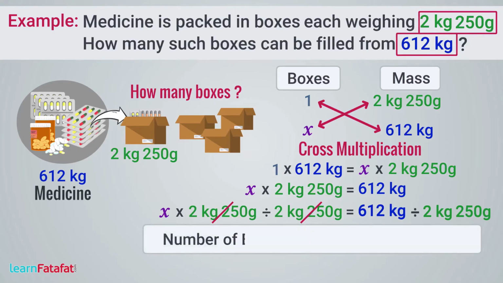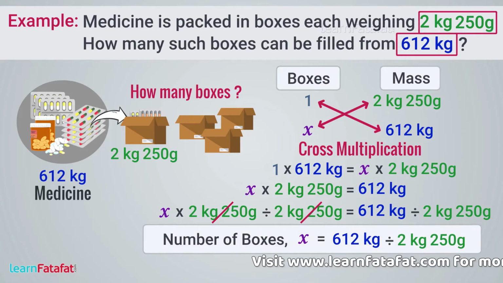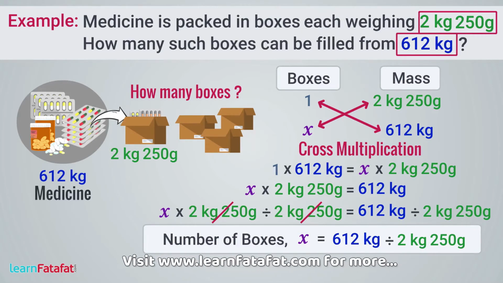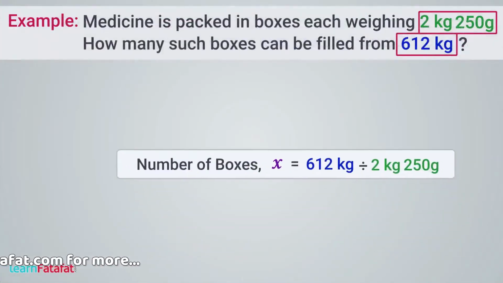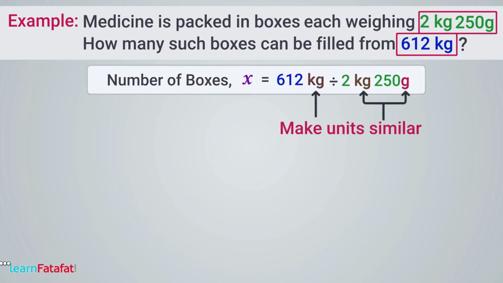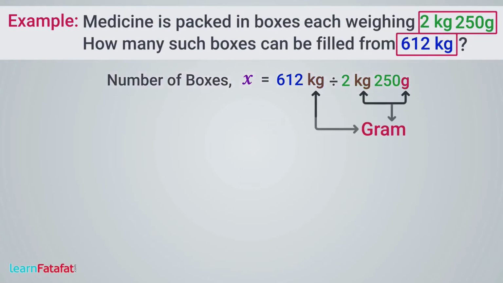Therefore, number of boxes x equals 612 kilogram divided by 2 kilogram 250 gram. To perform division, let's make units similar by converting all terms into grams.